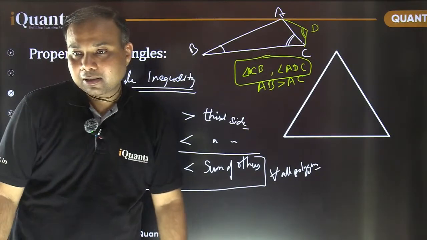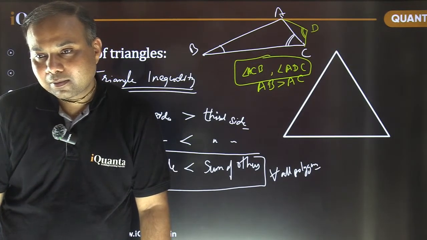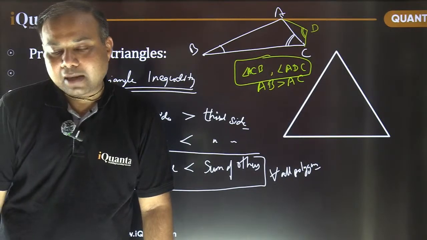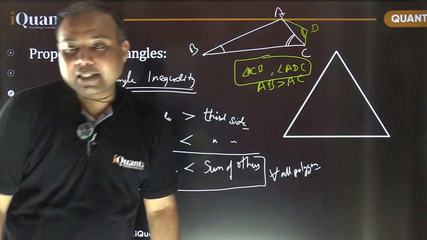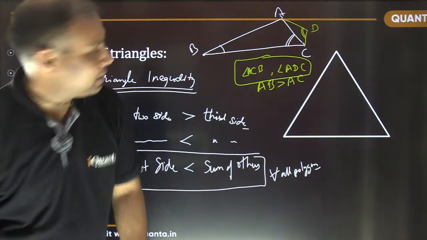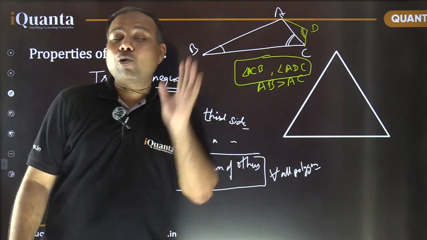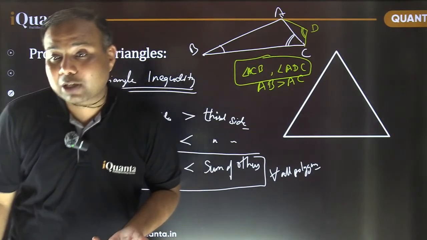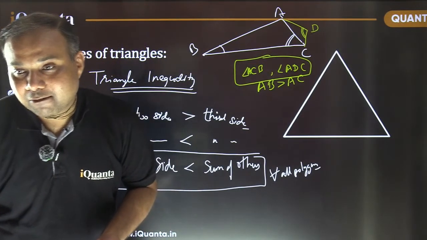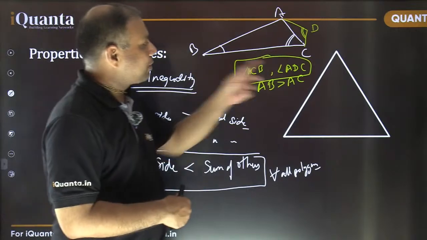Why? Answer is that we cannot say anything. Some of you are writing ACB or some ADC. So ACB or ADC, out of these two, which angle is larger? We cannot comment anything. Why can we not comment? You are still thinking one of them is greater.